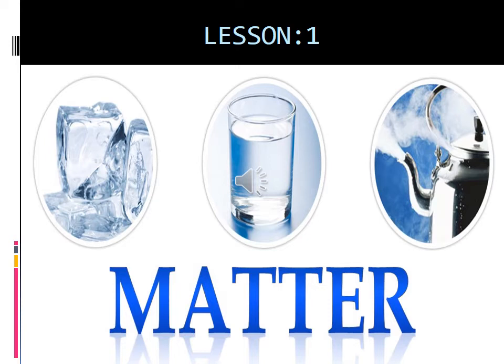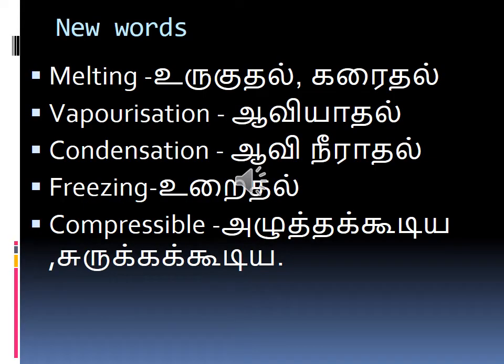We know matter occupies space, okay, and then matter has mass. These all are the physical quantities we have learnt. And then in the last class we have learnt about the characteristics of 3 states of matter. Before recalling the characteristics, we will see some new words, okay? Already you have written some new words. If you have space in there, you can write this along with that. If you didn't have any space, take a fresh page and write it, okay?